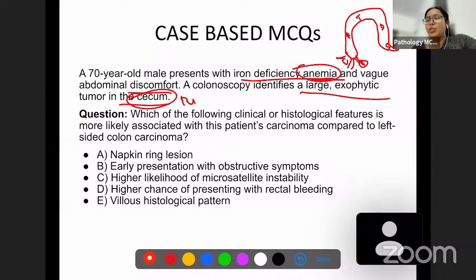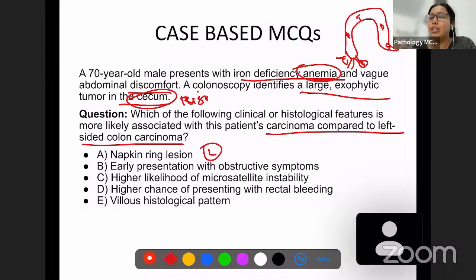Anemia also they have given. So anemia is common in right-sided tumors, as we already discussed. Which of the following clinical or histologic features is most likely associated with this patient's carcinoma compared to left-sided tumors? Okay, so we have discussed most of it. Napkin ring lesion, annular lesion is associated with right or left? It is associated with left.